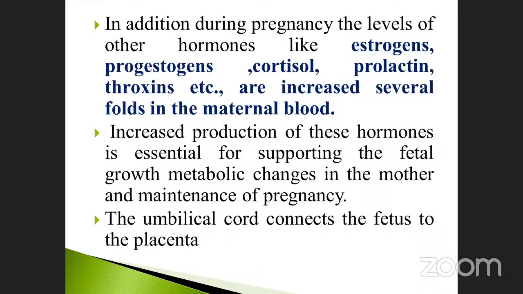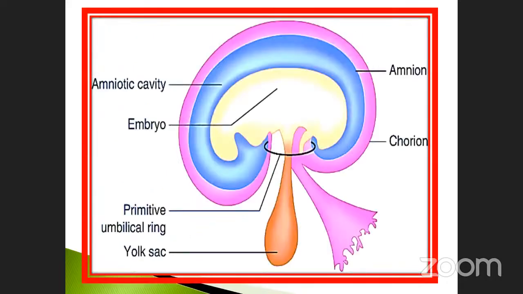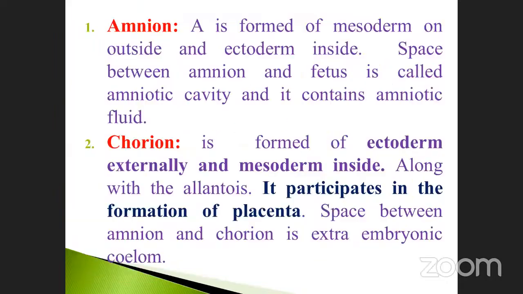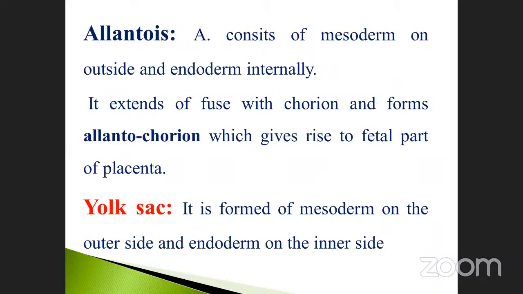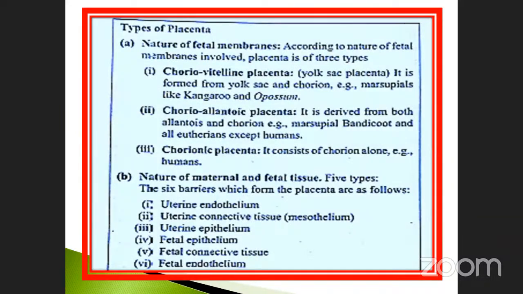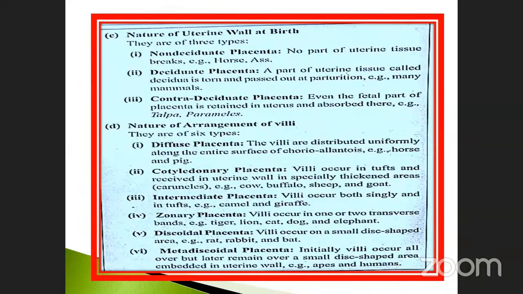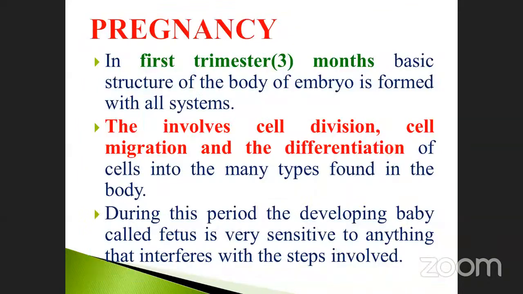And again, what are the fetal membranes? Amnion, chorion, allantois, yolk sac. Those things are also present. Fetal membranes we already discussed. Amnion, each one we will discuss. And chorion, and also these are the types of placenta. Not needed in detail, but take notes sometimes.